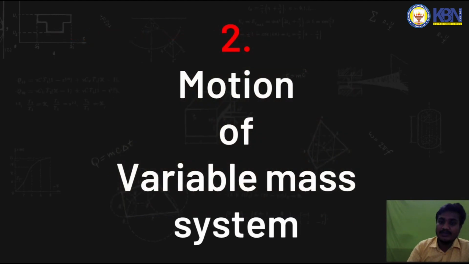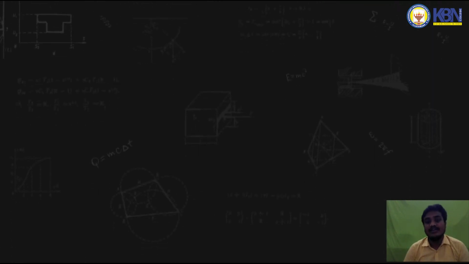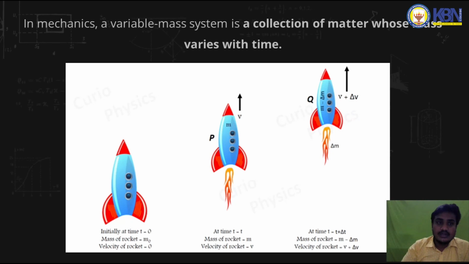Next topic I am going to discuss is the motion of a variable mass system. In mechanics, a variable mass system is a collection of matter whose mass varies with time, which is nothing but the mass will change with respect to time.